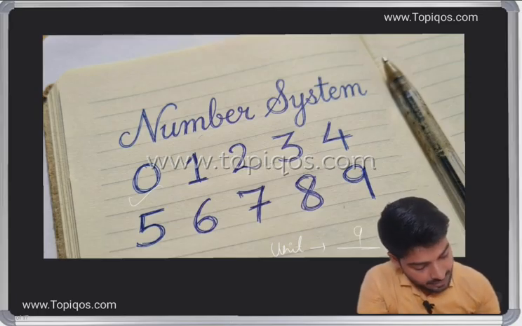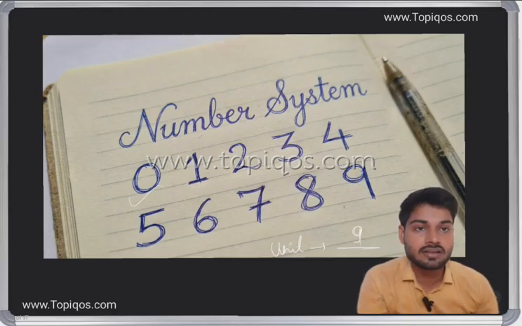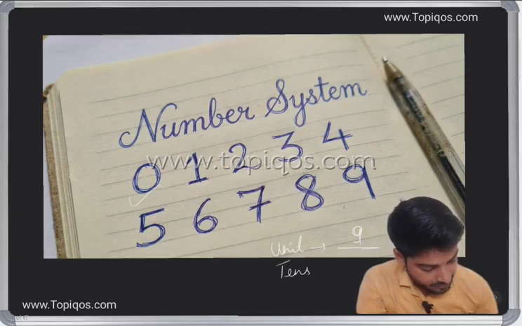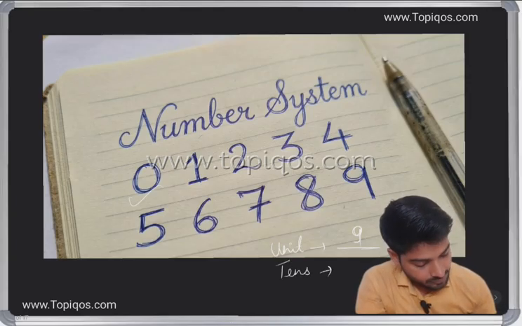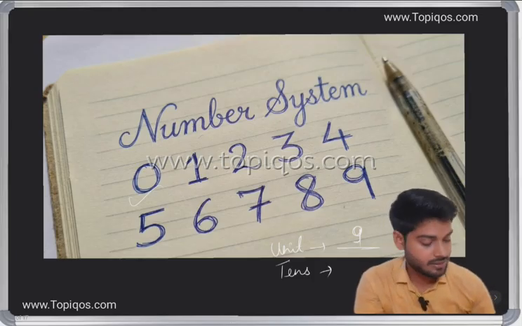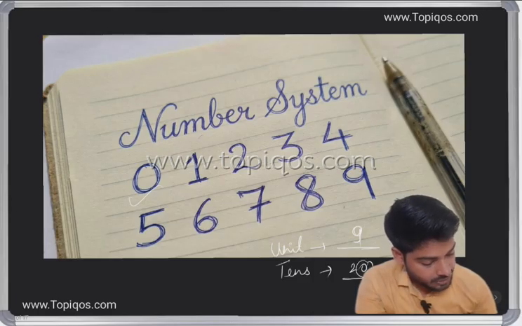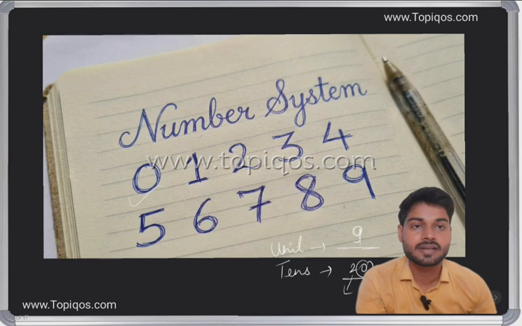For example, 9 is a unit digit number. Then we have tens, which means a two digit number. For example, 20: 0 is at the unit place and 2 is at the tens place.